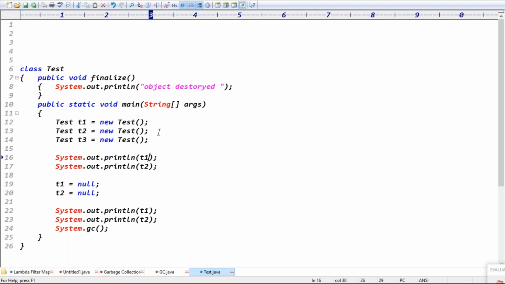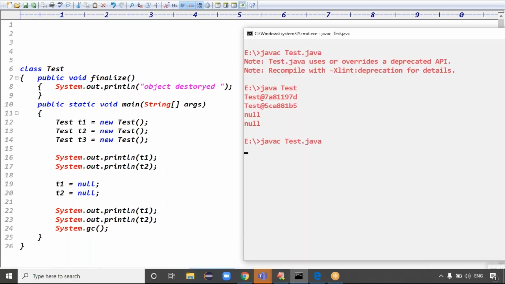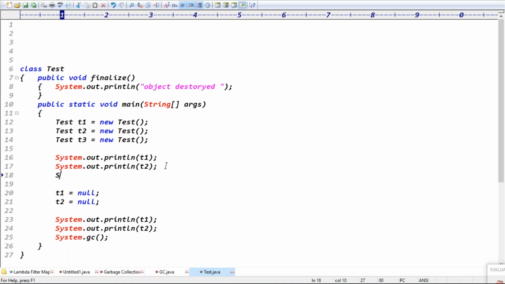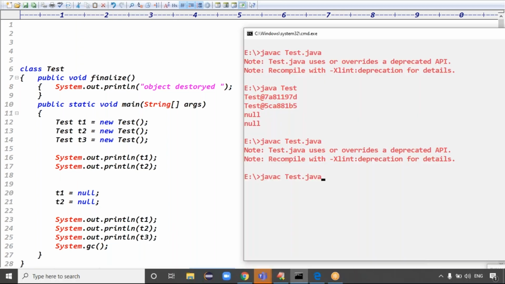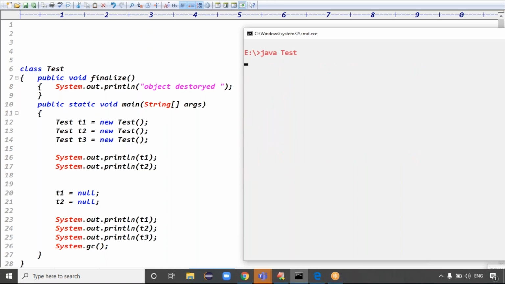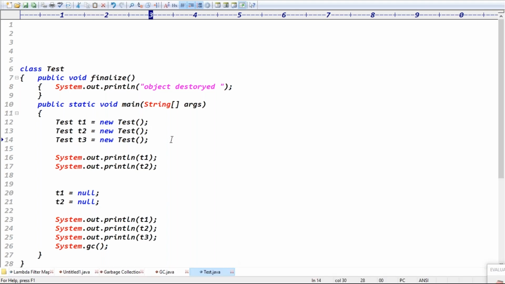We don't assign anything to it. Can you print the value of T3 before GC is executed? If you print T3, what is the problem here? Yes, it's available in the system. Definitely the code compiled fine and executed fine. Some memory address is there. Yes, that's what I was looking for.